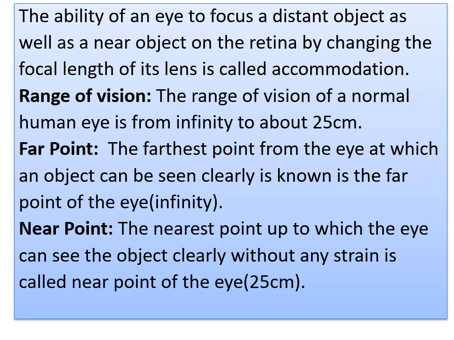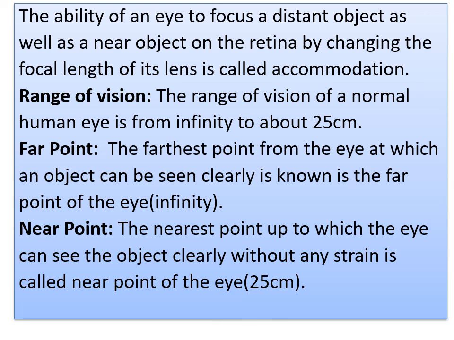Here you have to remember the range. The range of vision of a normal human eye is from infinity to about 25 centimeter. The farthest point from the eye at which an object can be seen clearly is known as the far point of the eye.